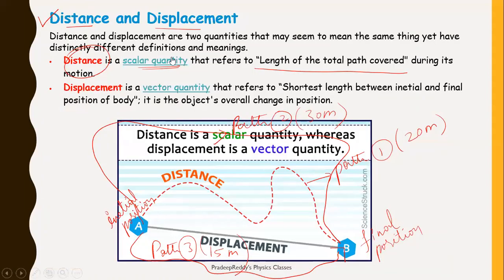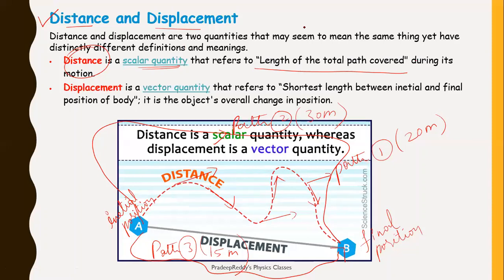See, in the case of this red line, this is one direction, this is another direction, and another, and another. The direction is continuously changing, so you cannot mention one particular direction. Therefore, the length of the path does not have any direction. Such quantities are called scalar quantities. So distance is a scalar quantity.